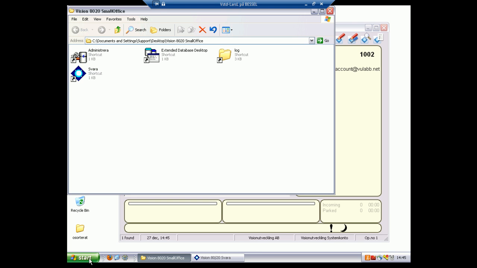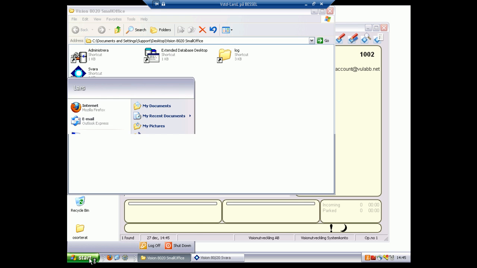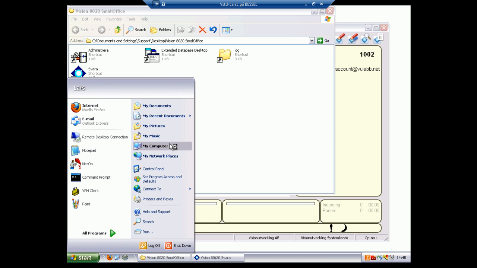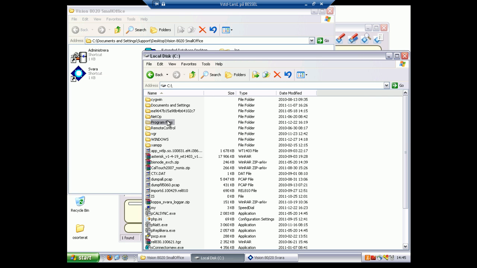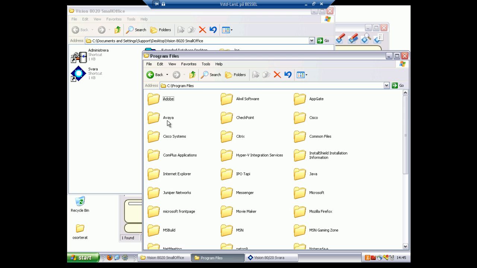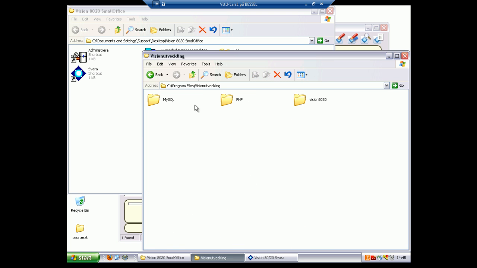Now, let us install the actual Exchange connection. The install file can be found in the install folder of the Vision8020 root catalog. Remember though, this installation file can be out of date, so we recommend you to download the latest one, which can be found on our partner web.